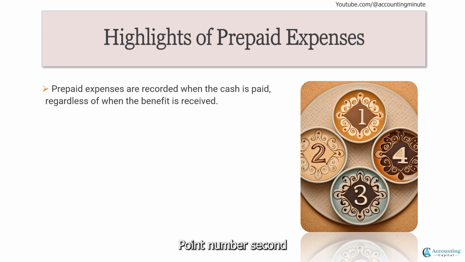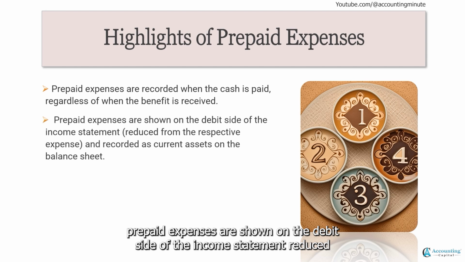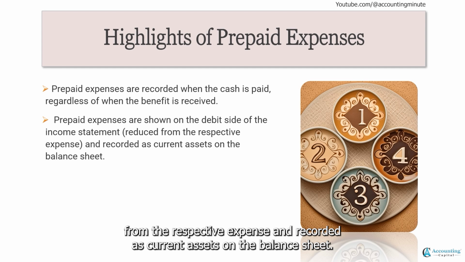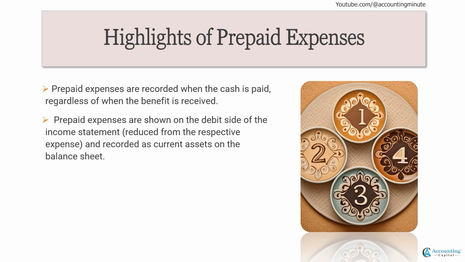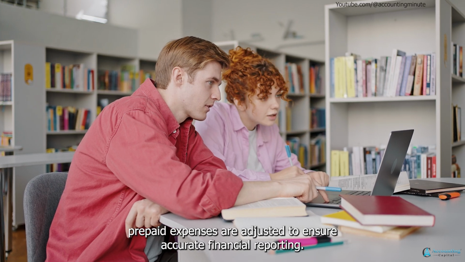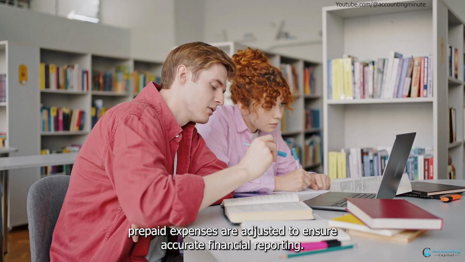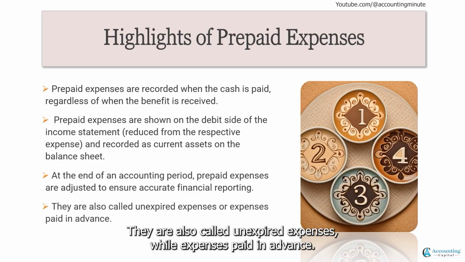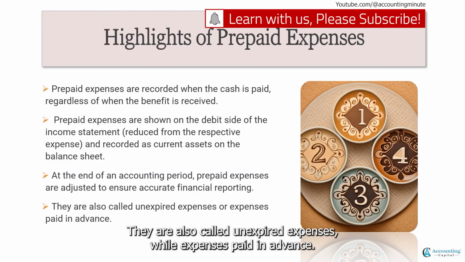Point number 2, prepaid expenses are shown on the debit side of the income statement, reduced from the respective expense, and recorded as current assets on the balance sheet. At the end of an accounting period, prepaid expenses are adjusted to ensure accurate financial reporting. They are also called unexpired expenses or expenses paid in advance.